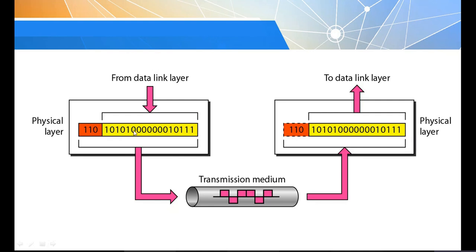Ultimately these bits should be converted into electrical signals. After converting into electrical signals, it is transmitted through the transmission media. Once again, in the transmission media, different characteristics should be set by the physical layer. That is at what rate it is going to send the data, that is the data rate. What synchronization mechanism is used, what type of line configuration. Everything should be defined at the physical layer.